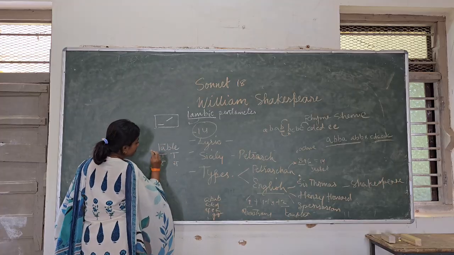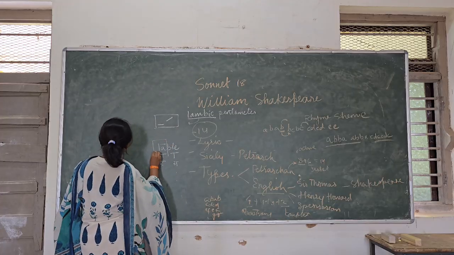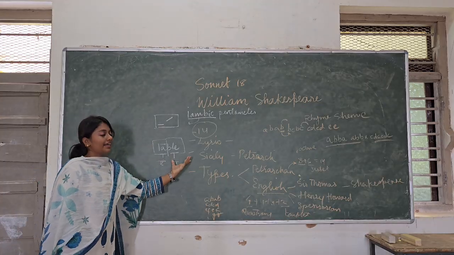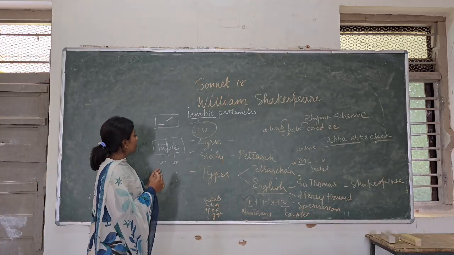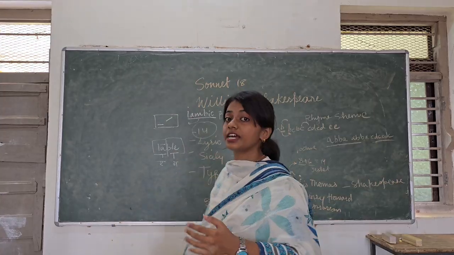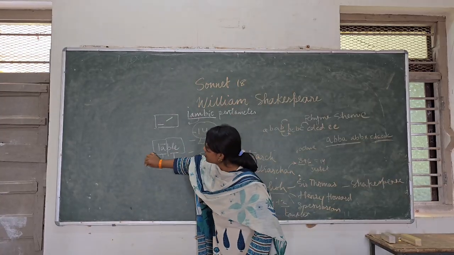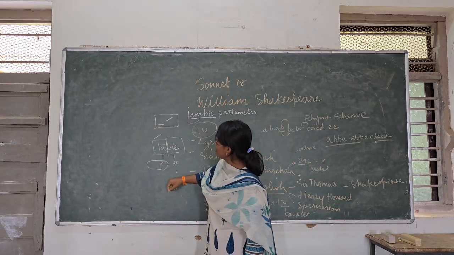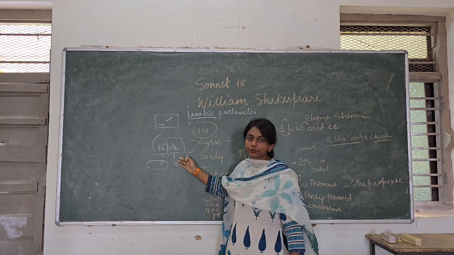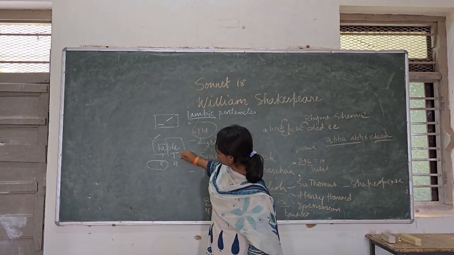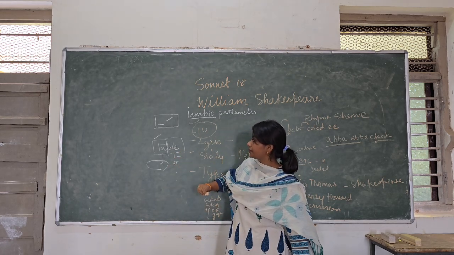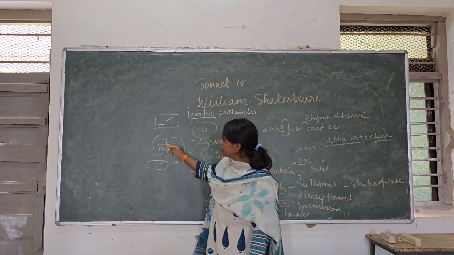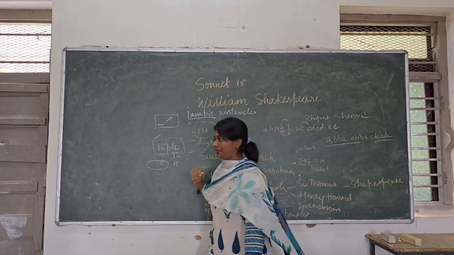So this would be the division: first vowel sound, second vowel sound. But when you pronounce it together, table, you will have the stress on the first one. So that would be stressed, and at the end, ble, we are not stressing it much, so that becomes unstressed, right? Yes, this is unstressed.